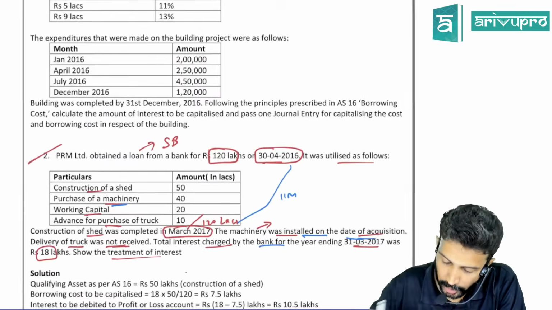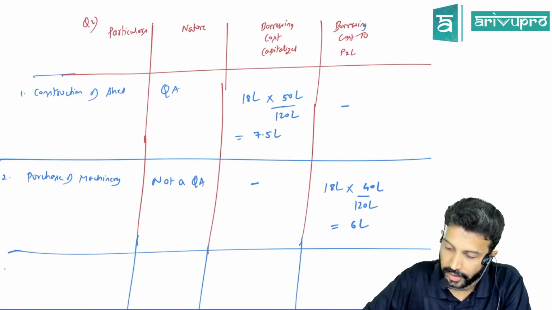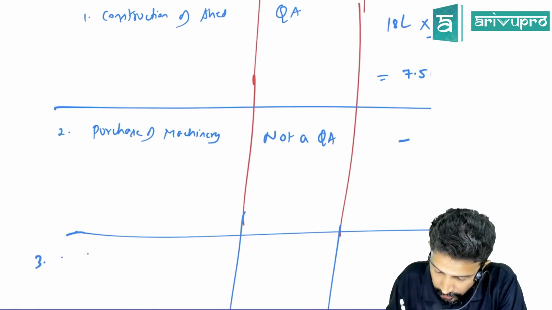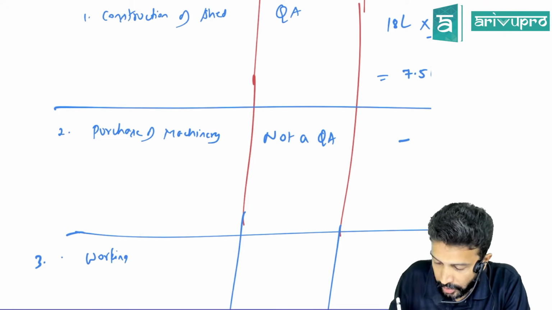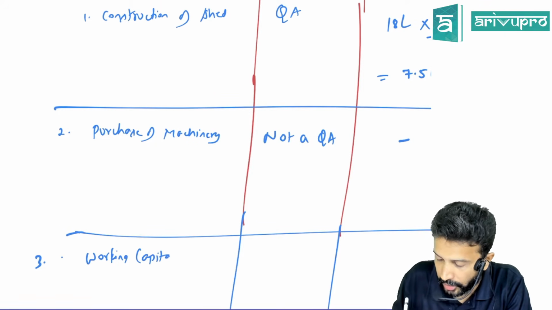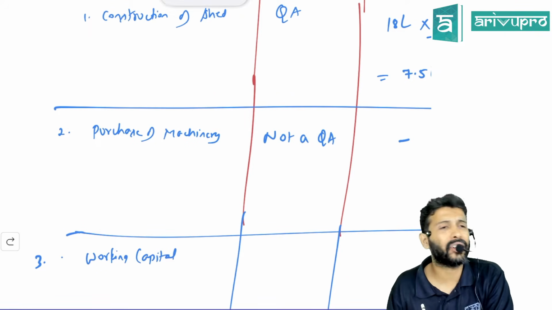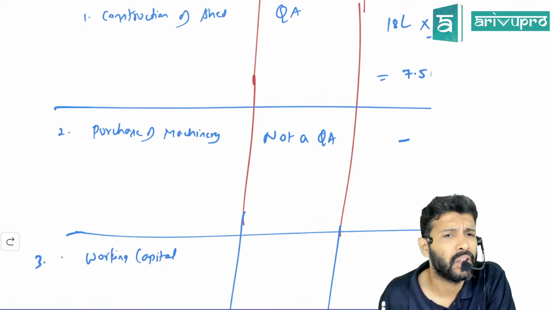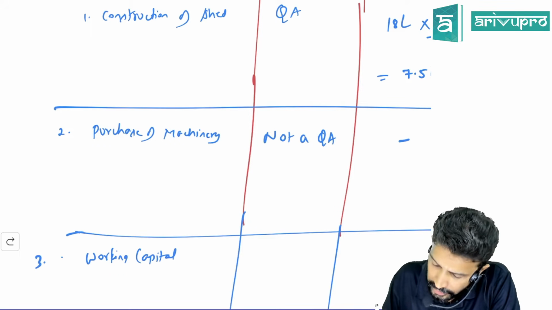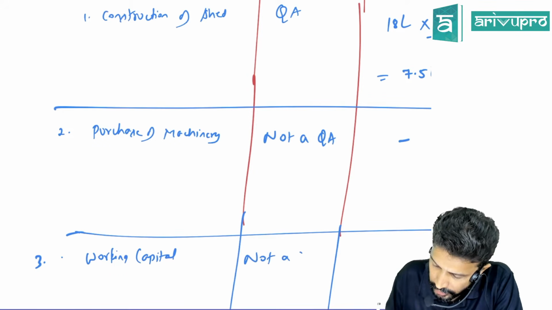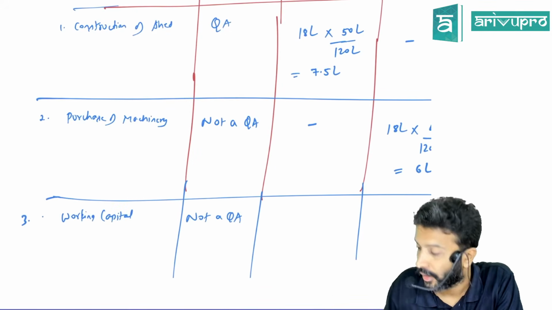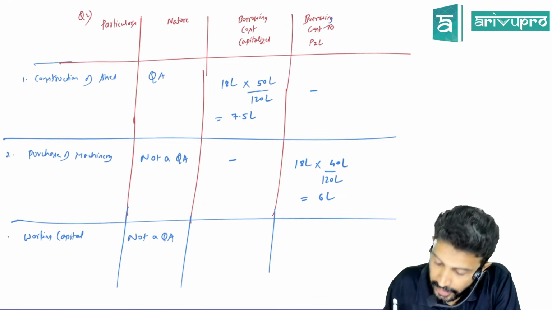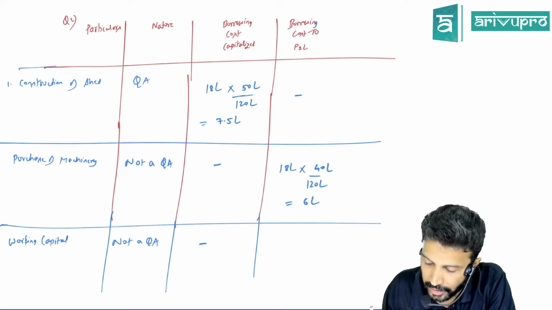Okay, the next component. What is the next component, sir? Working capital. Sir, working capital means something to manage your day-to-day affairs. So are you getting any qualifying asset through working capital? No. So is working capital a qualifying asset or not a qualifying asset? First of all, it may not be an asset only. So will it come under capitalization category or P&L category?